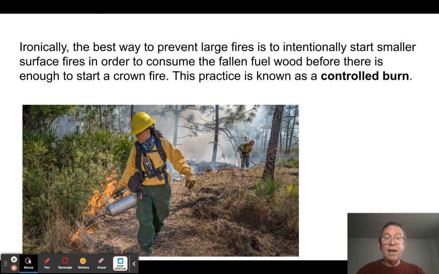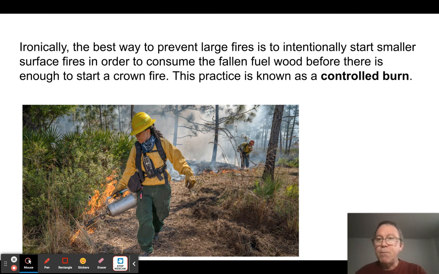So one way, ironically, to prevent crown fires is to set surface fires when you know the conditions are such that it's unlikely for them to lead to larger fires starting. Okay, so forest management practices often involve monitoring weather systems: which way is the wind going, how dry is the environment, how likely is it for this fire to grow out of control. And if everything seems right, we'll start fires. Firefighters will go out and they'll actually start forest fires.